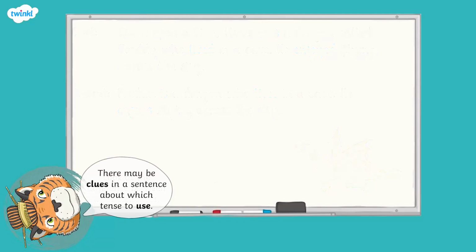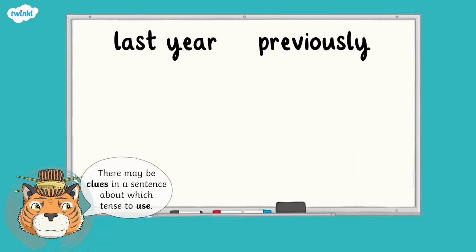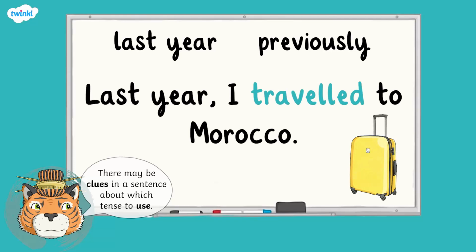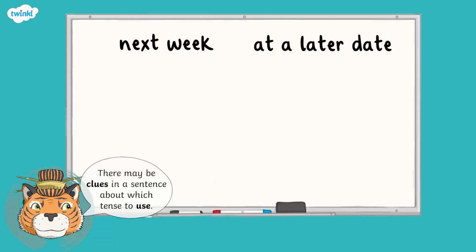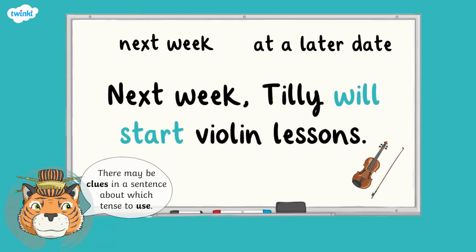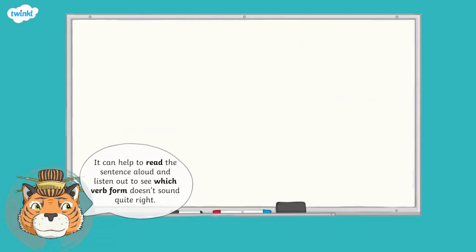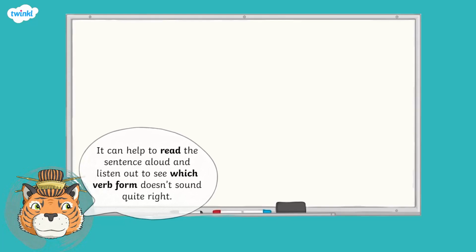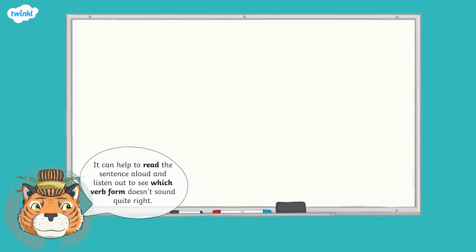Sometimes there may be clues in a sentence about which tense to use. Adverbial phrases such as last year or previously suggest that a sentence should be in the past tense. For example, last year I travelled to Morocco. Adverbial phrases such as next week or at a later date suggest that a sentence should be in the future. Next week, Tilly will start violin lessons. If a sentence is written in the wrong tense, it doesn't make sense and it can be really confusing. Sometimes it can help to read the sentence aloud to listen out to see which verb form doesn't quite sound right.